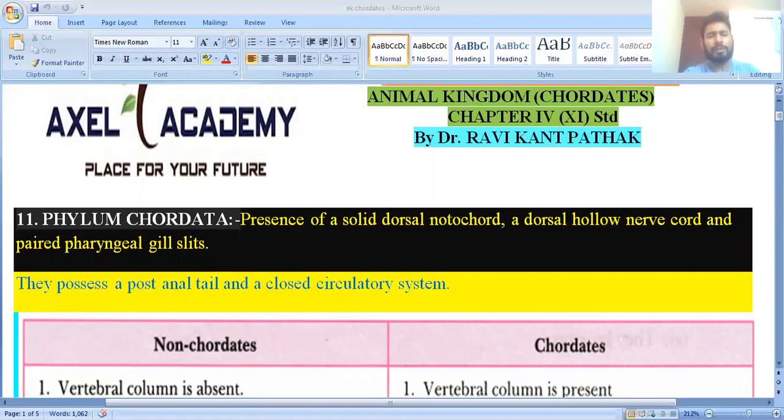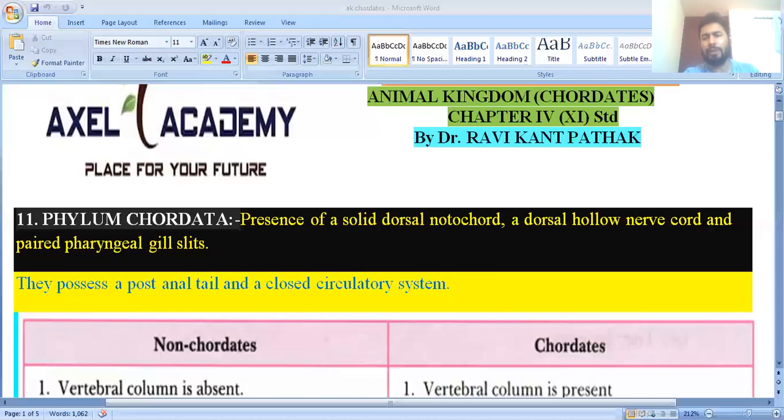So post anal tail means that at the anus region they have the tail, and here they have the closed circulatory system. You have already seen in the case of the non-chordata that only annelids as well as cephalopods, that is phylum Mollusca, class Cephalopoda, have the closed circulatory system, and every other non-chordate has the open circulatory system. Clear? So this is the description of the Chordata.